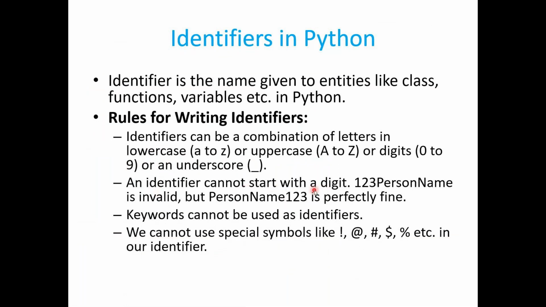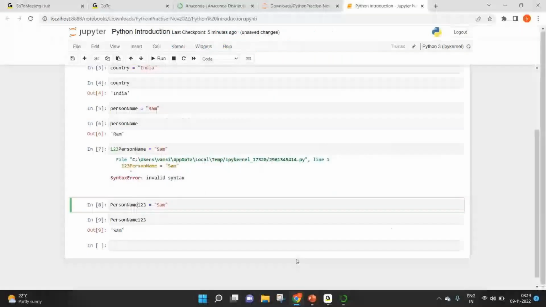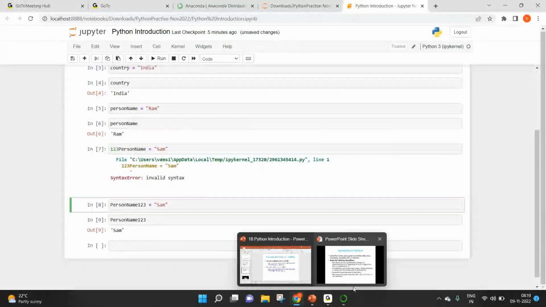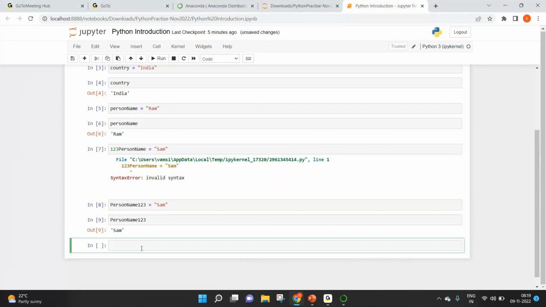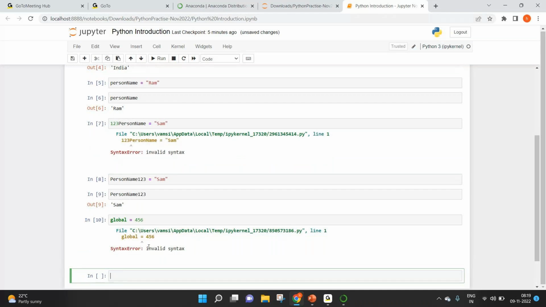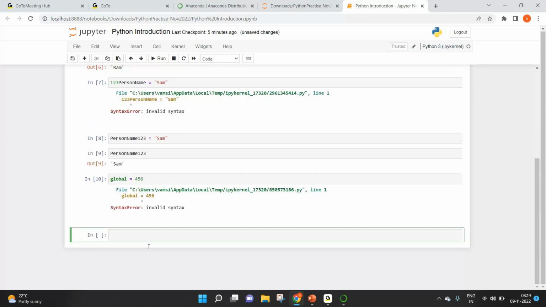So keywords cannot be used as identifiers. There are a bunch of keywords in Python which cannot be used as identifiers because they have got special meaning. Hence we can't use them. One such keyword is global. Let's say global equal to 456. That's not going to work because global is a keyword and we cannot use it as a variable or identifier.